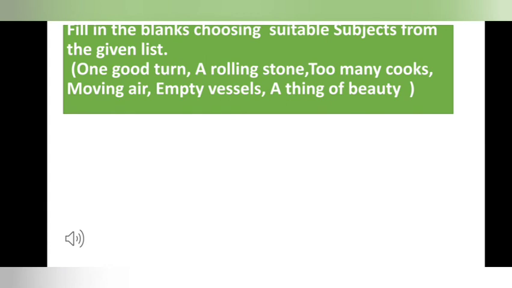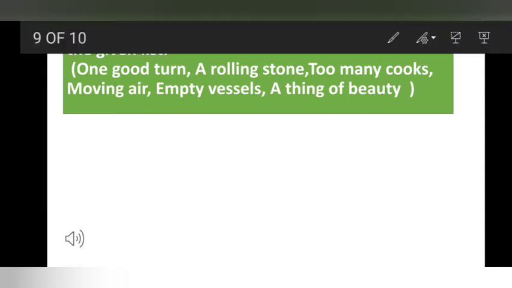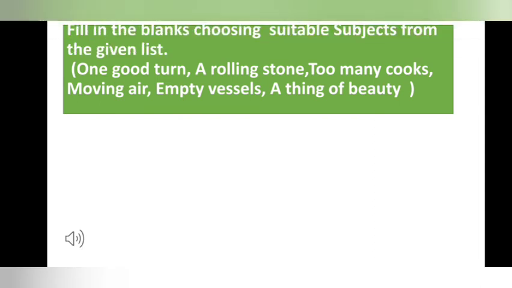Now here you have to see there is one more exercise, and this exercise is fill in the blanks choosing a suitable subject from the given list. There is a list of words given.